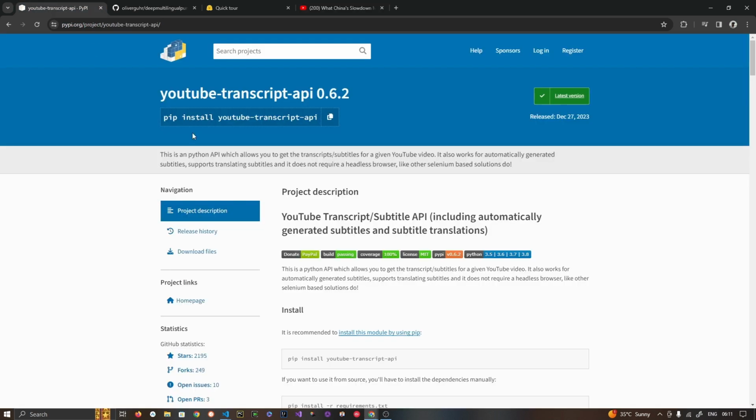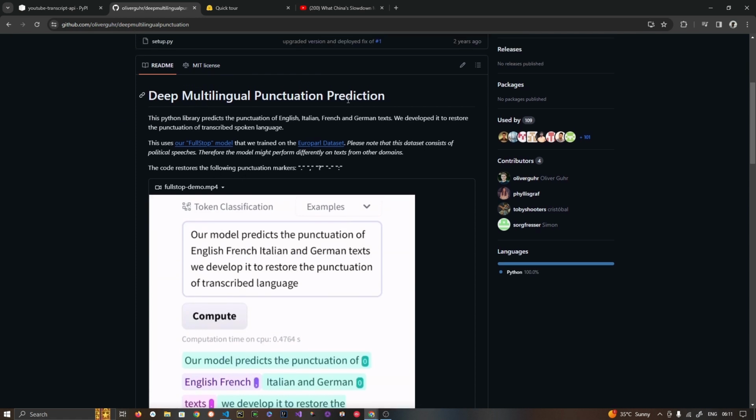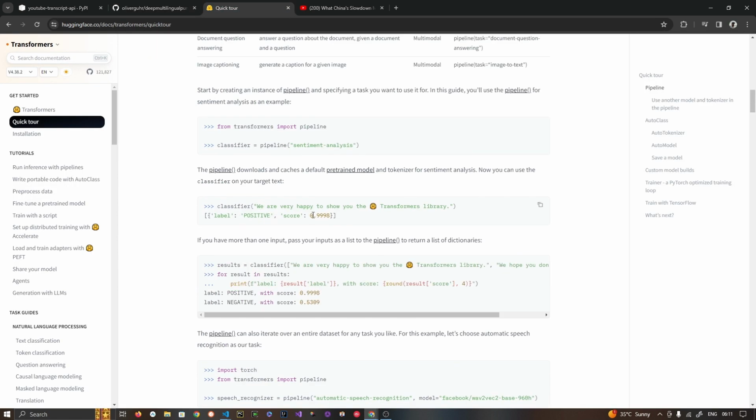And the next part, after downloading this, we are going to add some punctuation using this deep multilingual punctuation prediction library. Once we add the punctuation, we are going to use this simple transformers library API, or rather documentation. This is from Hugging Face, and it is very easy to use. We are going to see if the sentiment of this video overall is positive or negative. All right, this video talks about what will be the impact of China's slowdown on everyone.